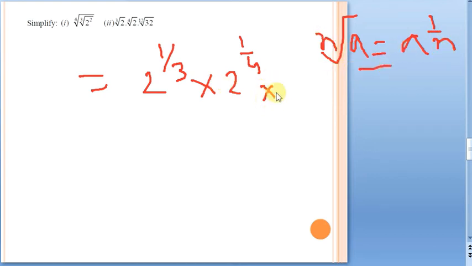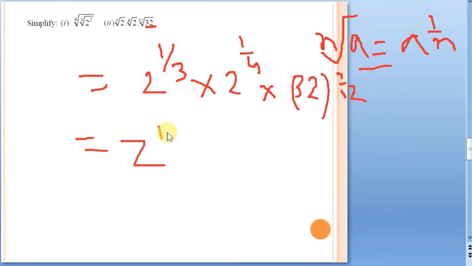Now see here, 32 is there in the 12th root. That is nothing but 32 power 1 by 12. You would write it as 1 by 12. Now if you observe, it is 2 power 1 by 3, it won't change, and it is going to be 2 power 1 by 4, there is no change here.